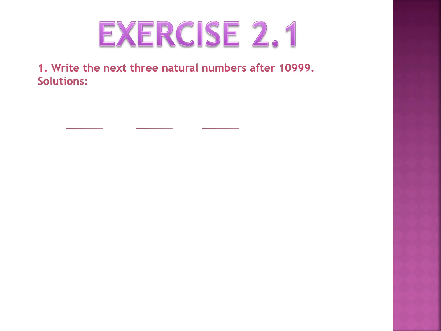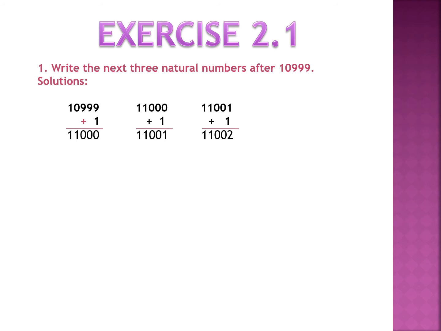Now look at the solutions. First you will add 1 to 10,999. You will get 11,000. This is your first number occurring after 10,999. To obtain the second number, you will add 1 to 11,000. This will give you 11,001.